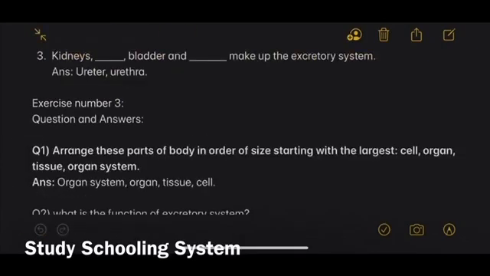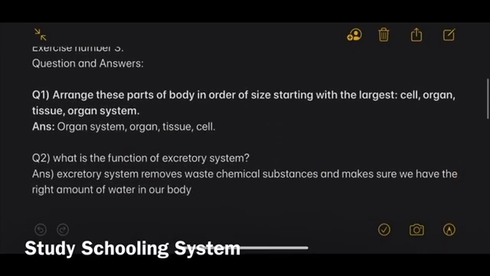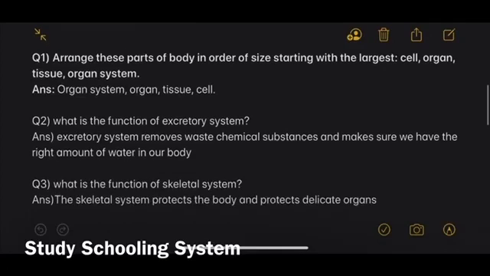Students, the last exercise is exercise number 3, questions and answers. Your first question is arrange these parts of the body in order of size, starting from the largest. And your options are cell, organ, tissue, organ system. The answer to that is organ system, organ, tissue, and cell, because you're going to arrange them from largest to smallest, right? So you know cells are the smallest and they come in the end.